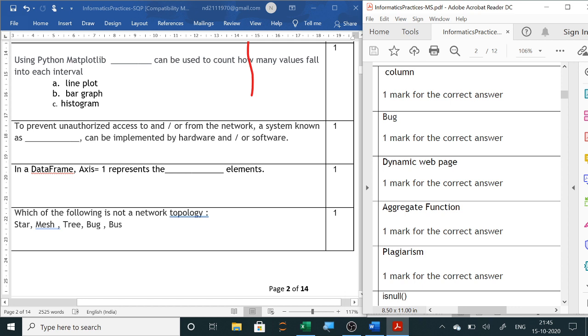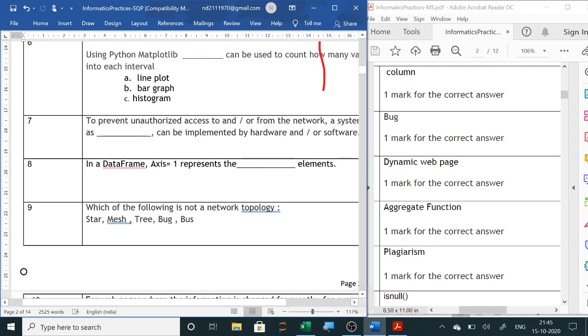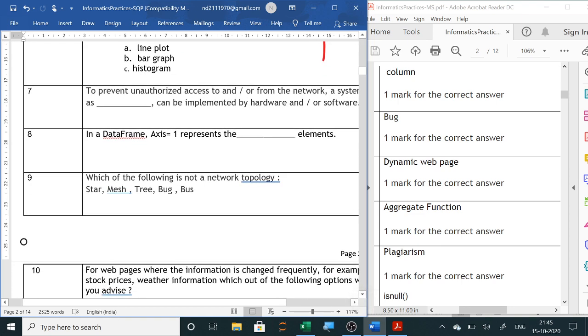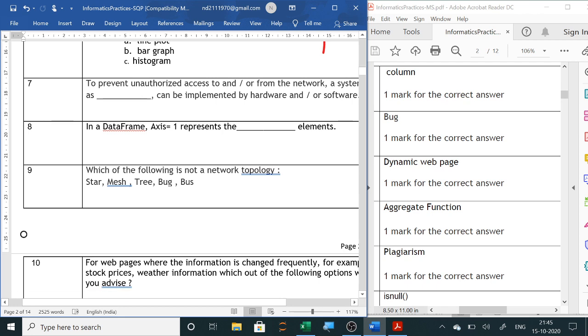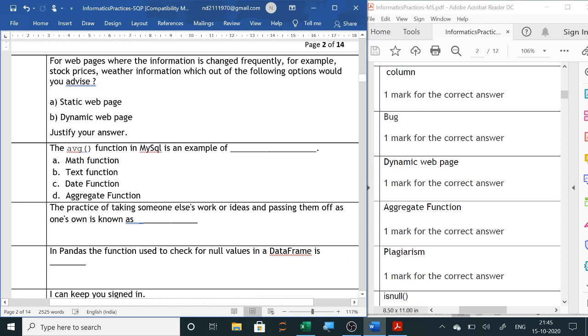Now next is, for web pages where the information is changed frequently, for example, stock prices, weather information, which out of the following options would you advise? So we all know dynamic means at runtime and static is fixed.